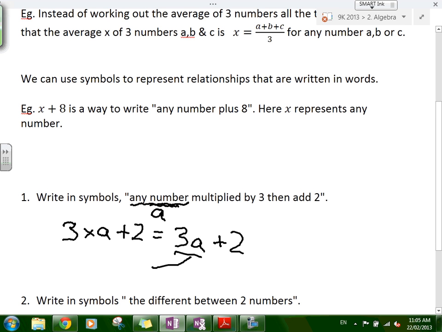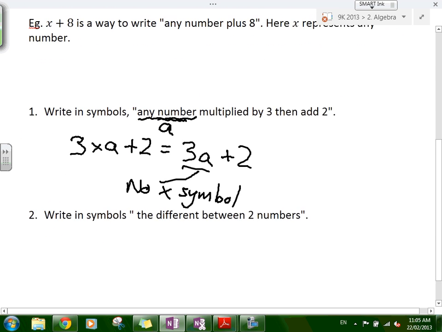So no symbol, and the number comes first. We're just looking at the description of the sentence and saying, A multiplied by 3, so that's 3A, and then you add 2, that's plus 2. Okay? Move it up a little bit.